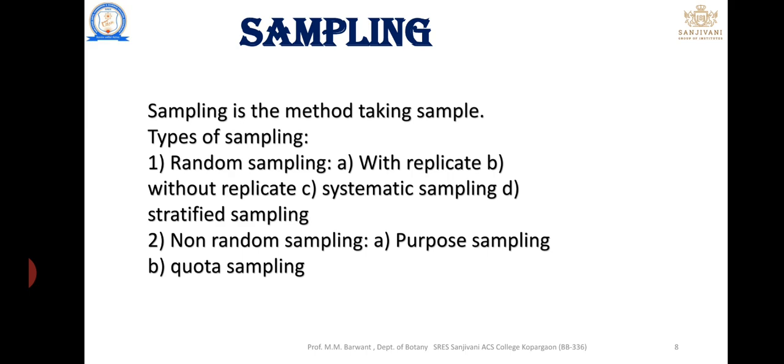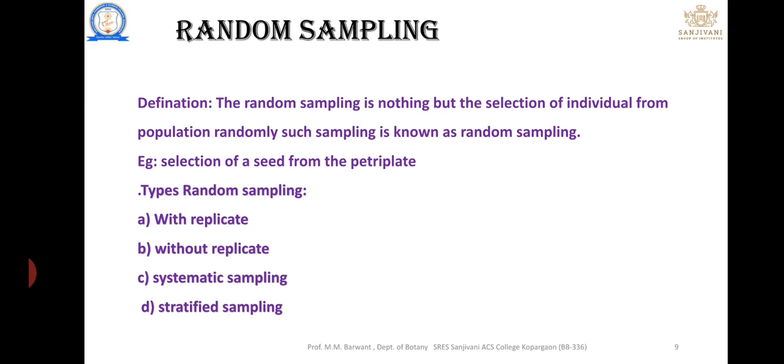Random sampling is nothing but the selection of a sample randomly without any criteria, and non-random sampling is the selection of a sample for a specific purpose or specific criteria. For example, selecting students randomly is random sampling.